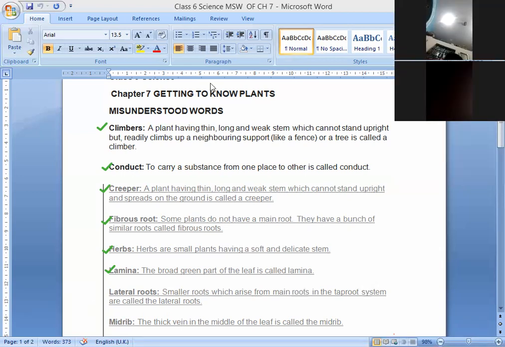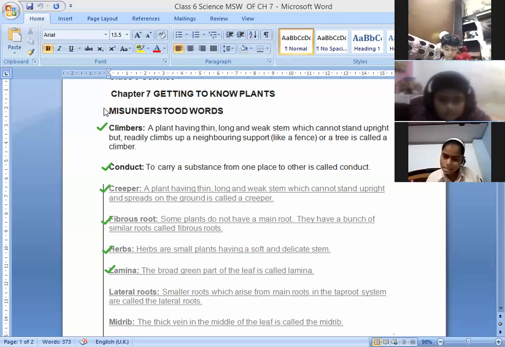Ma'am, lateral roots. Next is lateral roots. Avni Agarwal, Kavya, Yash Jain, you have to give the next words. Even Ritul and Kanishka, Chirag. Okay, lateral roots we have done. Very small roots are known as lateral roots. Kanishka, unmute.